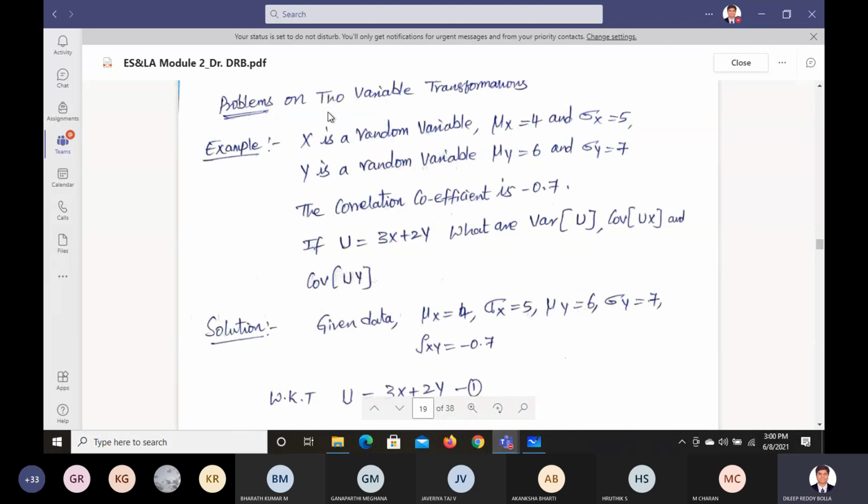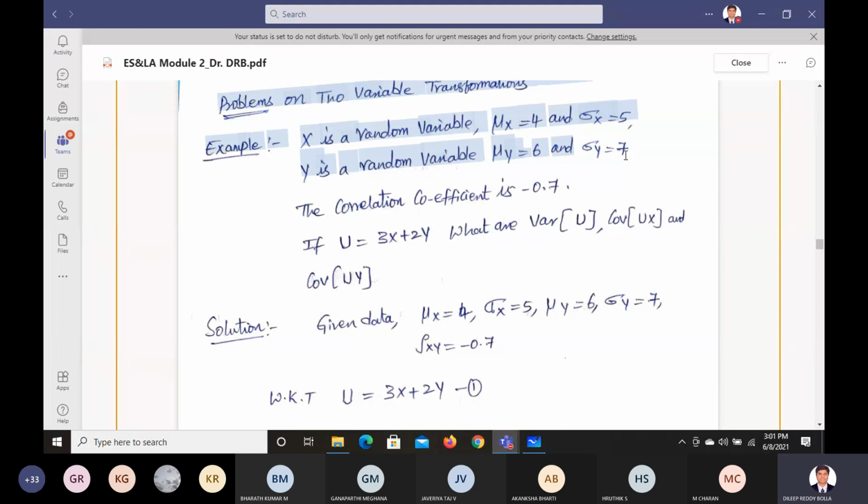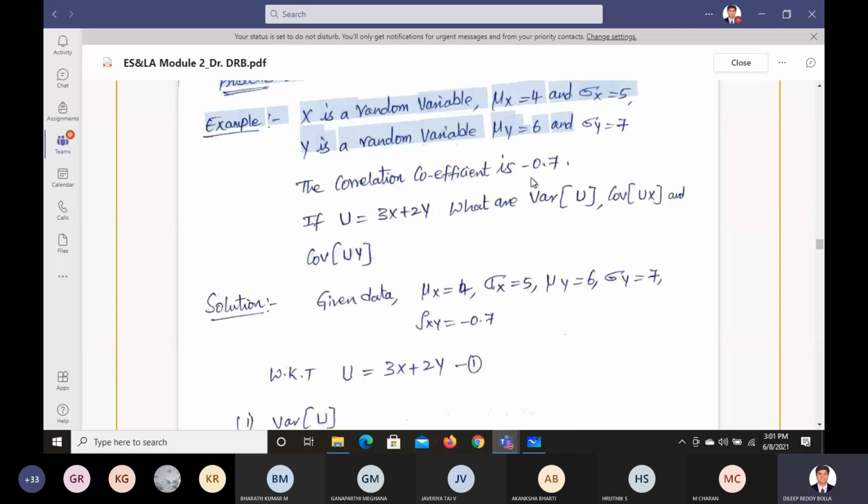So this is an example problem on two random variables, or two-variable transformation. This problem is given in the model question papers many times. So we have X as a random variable. The mean of that is mu x and the variance is 5. And Y is another random variable. The mean of that is 6 and the variance is 7. This is the input that is given. And the correlation coefficient is given as 0.7, that is rho xy. So this is the given data: mu x, sigma x, mu y, sigma y, and the correlation coefficient.